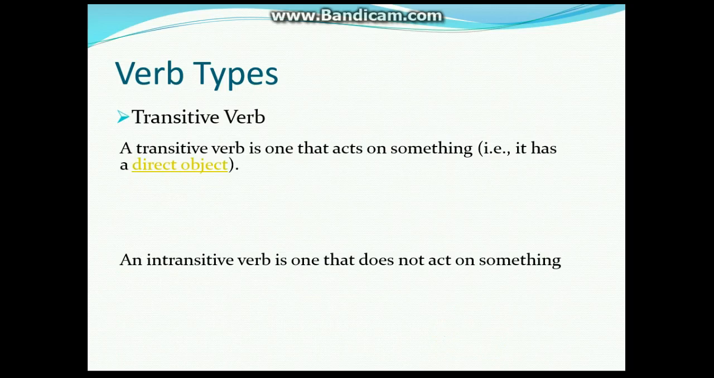Transitive verb. A transitive verb is one that acts on something, that is, it has a direct object. Example, I saw the dog. Over here, saw is the transitive verb, which is directing to the dog.